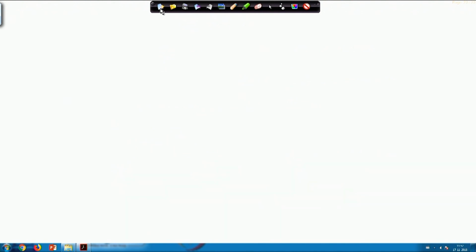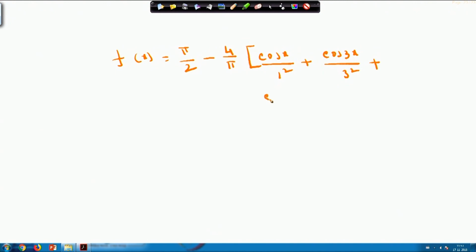So, I can write down my f(x) as f(x) equals pi/2 minus 4/pi into (cos x/1 square plus cos 3x/3 square plus cos 5x/5 square), and it will continue that way. So, once I write this, your f(x) is represented like this.